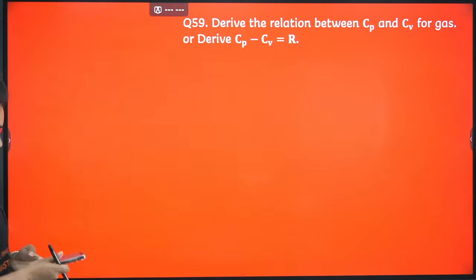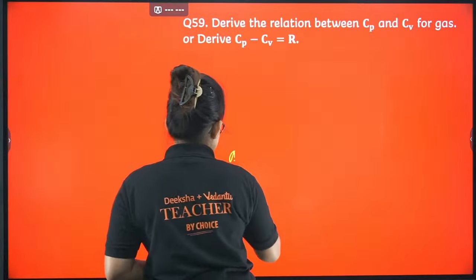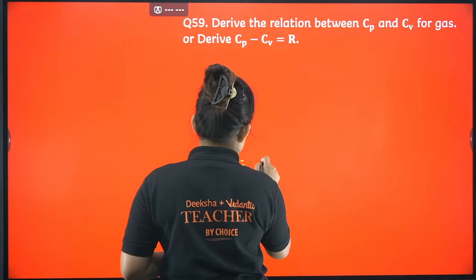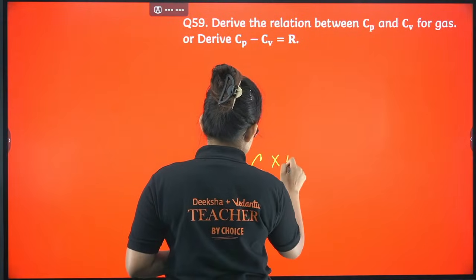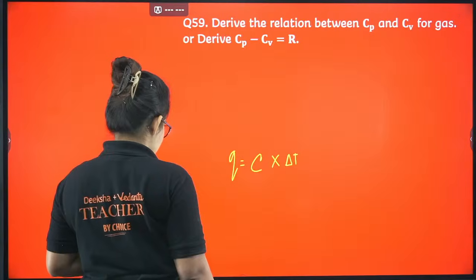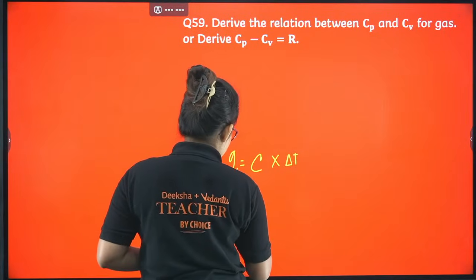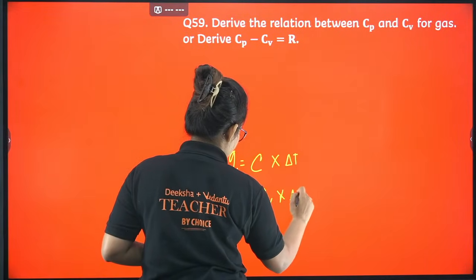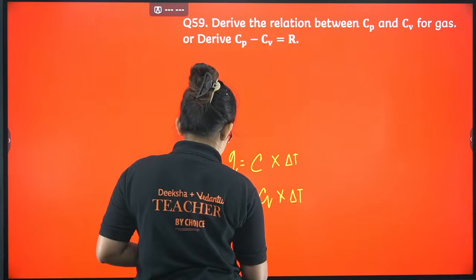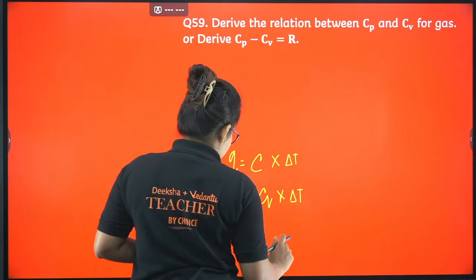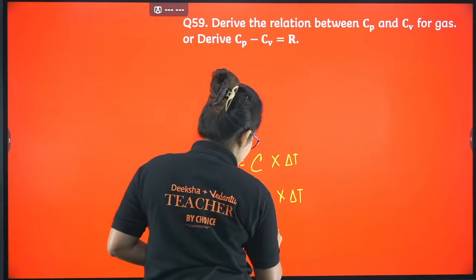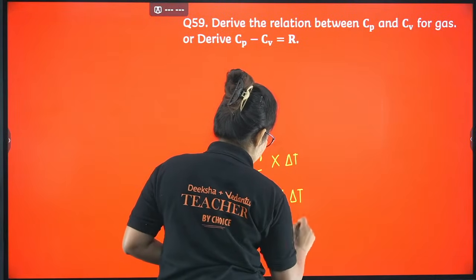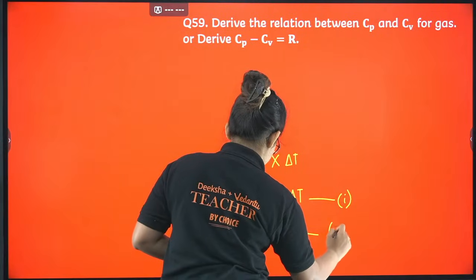Okay, derive the relation between Cp and Cv. Super important question, my dear. Don't skip. So here we know from Q we can start. Q is basically the heat, Q is equal to C into delta T. So from here, if you find out Q at constant V, it should be Cv into delta T. And if you find out Q at constant pressure, it will be Cp into delta T. So I am having equation 1 and equation 2.